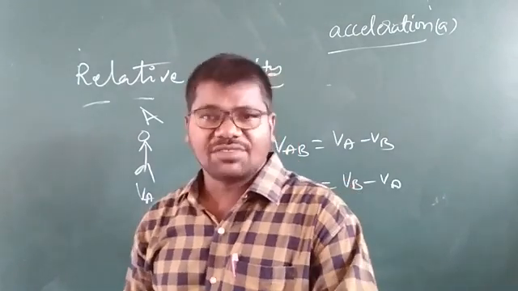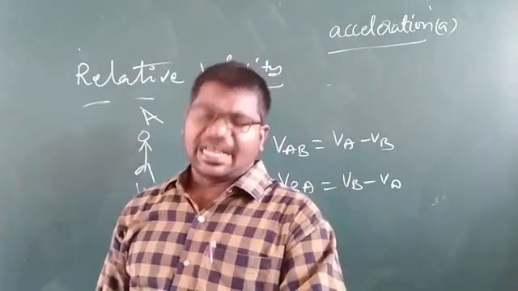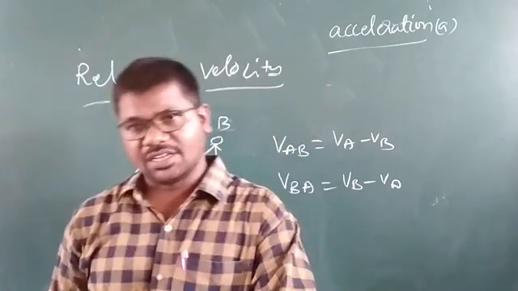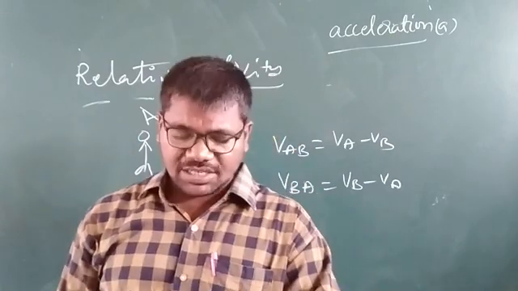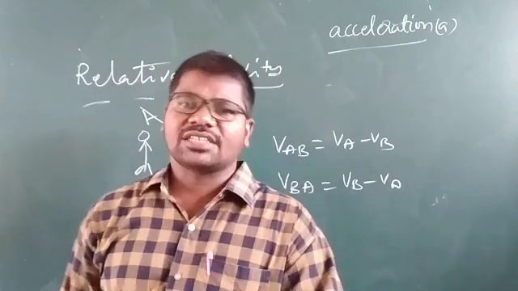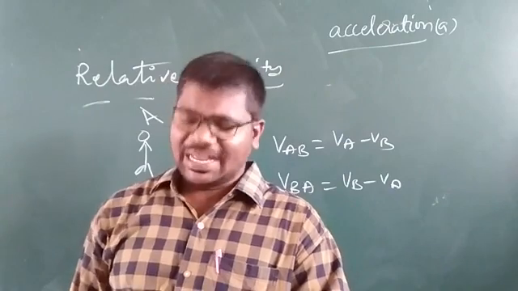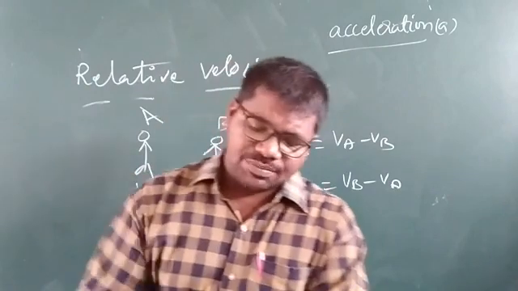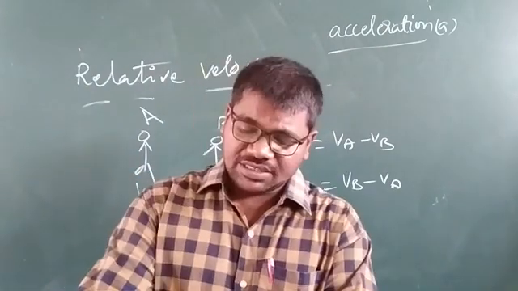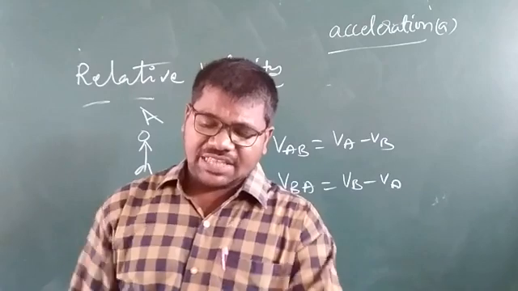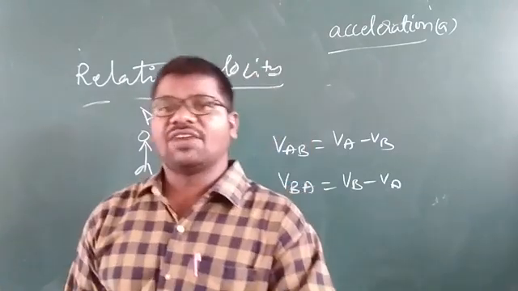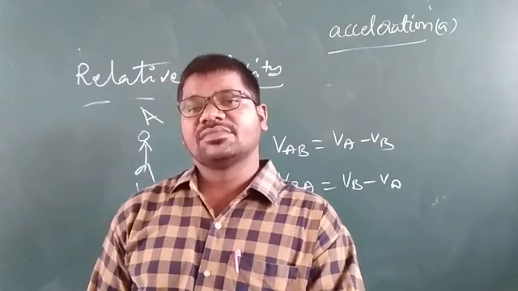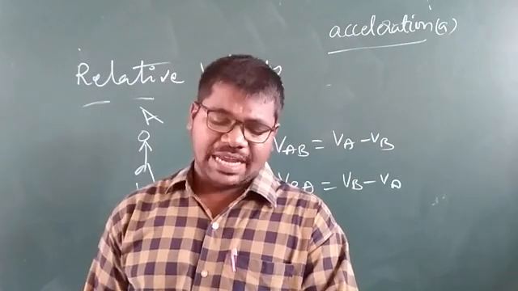The SI unit of acceleration is meter per second squared. Acceleration can also be uniform or non-uniform. If the object is moving with uniform acceleration, the change in velocity is equal for equal intervals of time. That is called uniform acceleration.